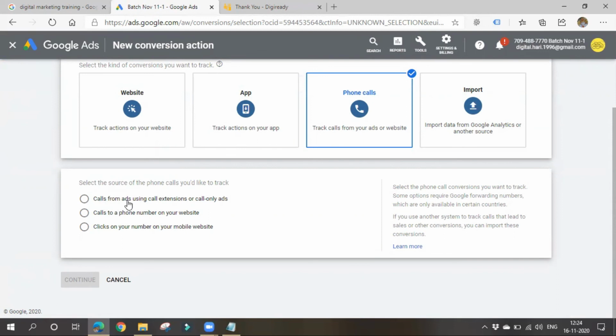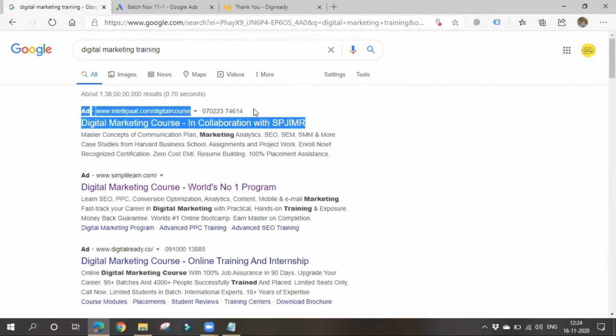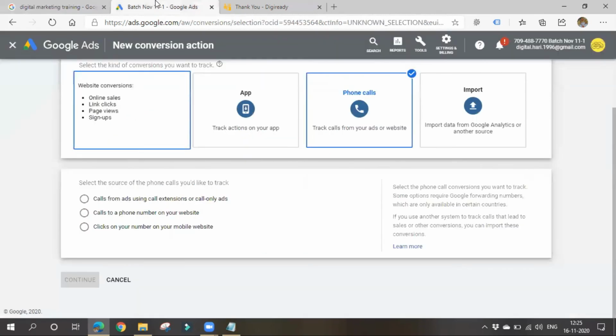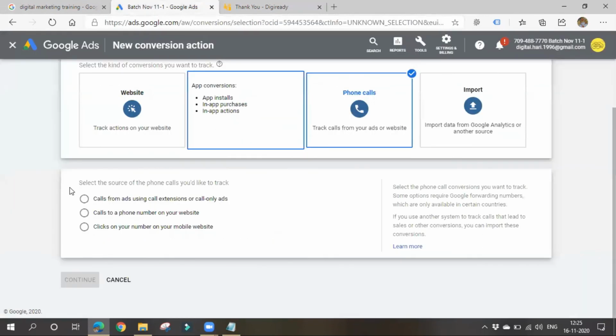Calls from ads using call extensions or call only ads means you might have placed your phone number like this with the help of call only ads or call extension. If you want to track calls coming from your Google ads, then choose this first option. Or else you might have placed your phone number on your website, like this. Then if you want to track the calls coming from your website, you can do this.